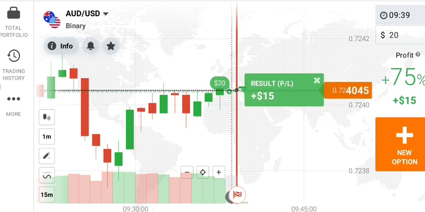Okay, you can see it's just one pip up from my entry point, so it's my winning trade. Because of my entry point I get a winning trade. So let's see another trade.